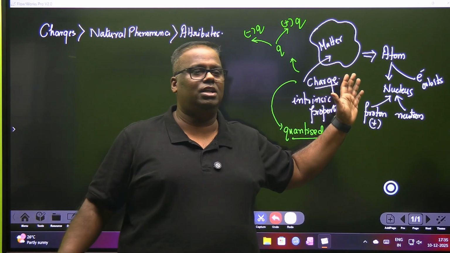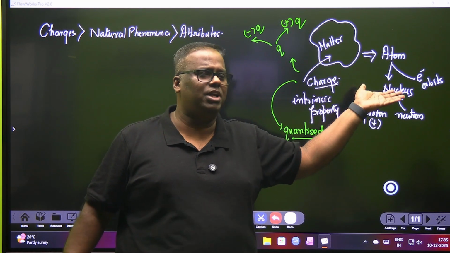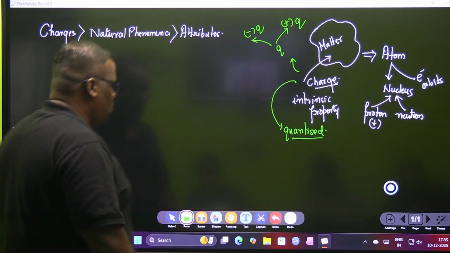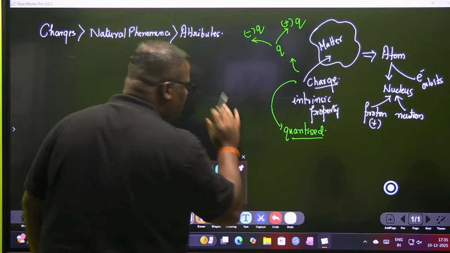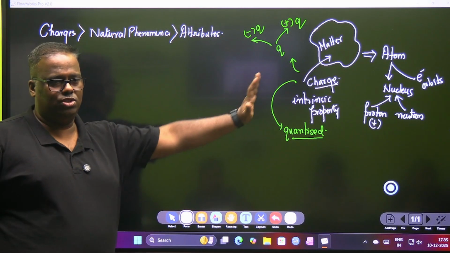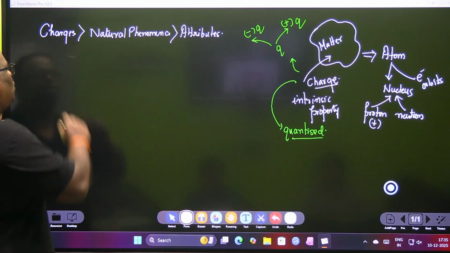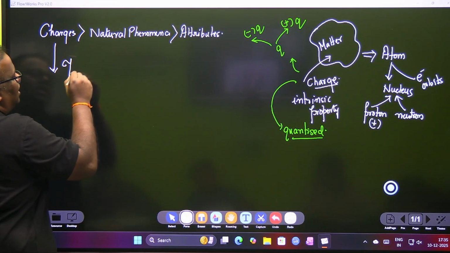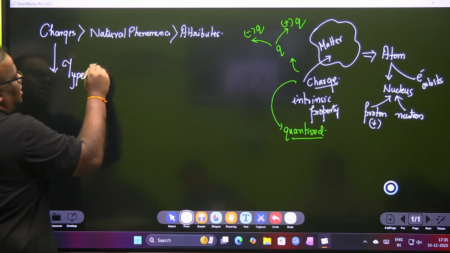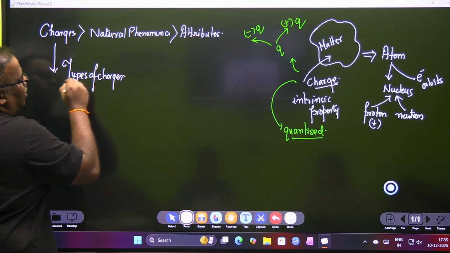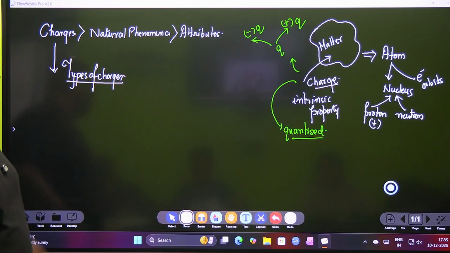But we are learning it from the perspective that we will study it further ahead in class 12 and so on. So this concept should be known to you. Okay, so tell me now, have you understood the basics of charge? Charge is an electrical quantity associated with matter. And when we talk about charge, our next topic would be the different types of charges.